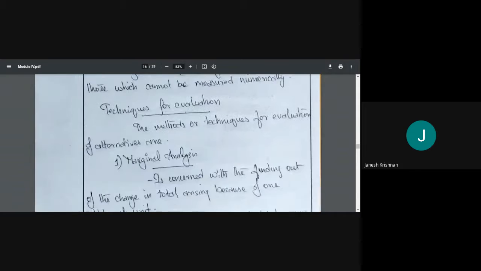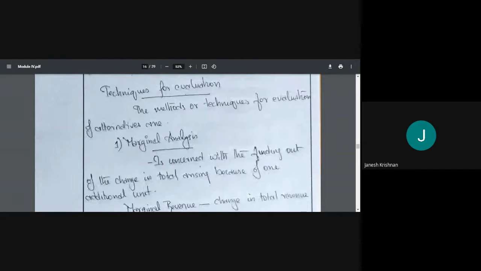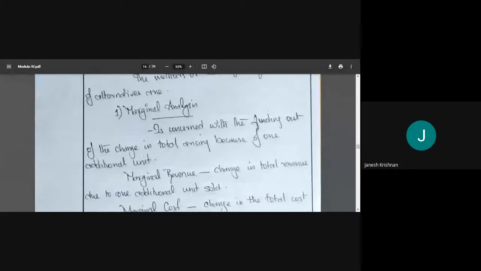Yeah. What are the techniques of evaluation? So, methods or techniques of evaluation of alternatives. The first one is marginal analysis. In this, what happens is finding out the change in total arising because of one additional unit. So what we do is we produce one more unit. Suppose we are producing 1,000 units, we'll say, what happens if we produce 1,001? Just adding one, what will happen? What is the change? That is what marginal analysis is.